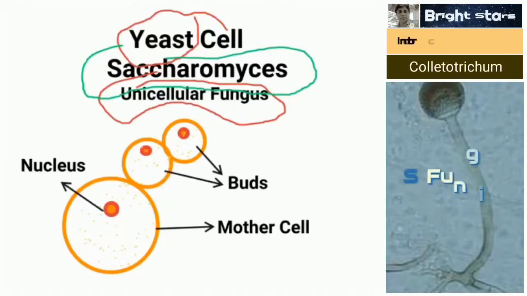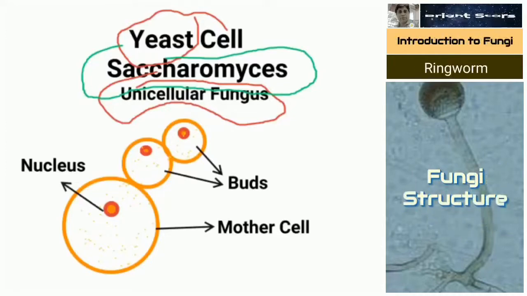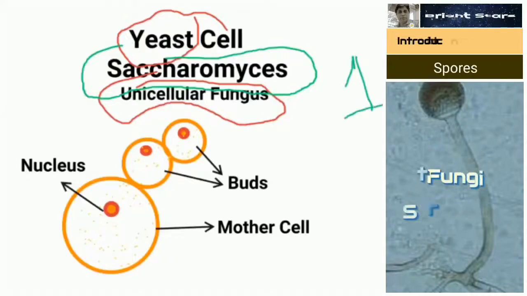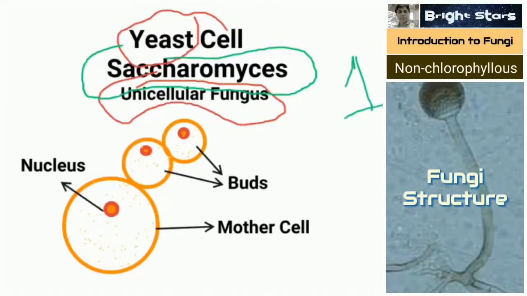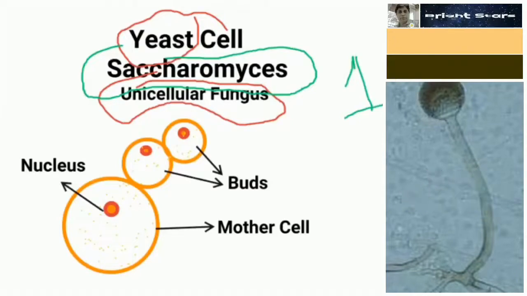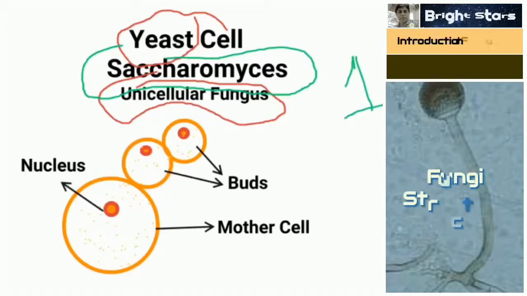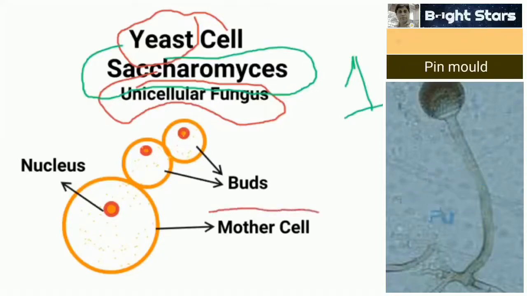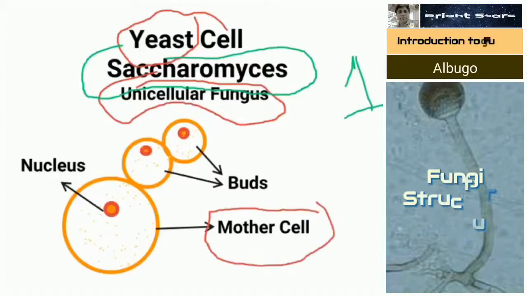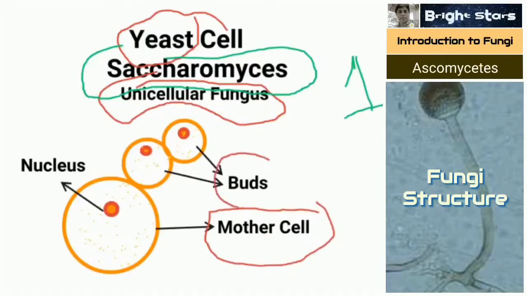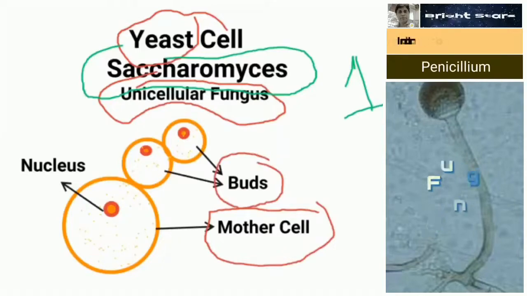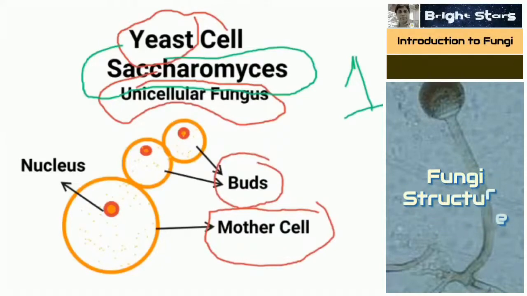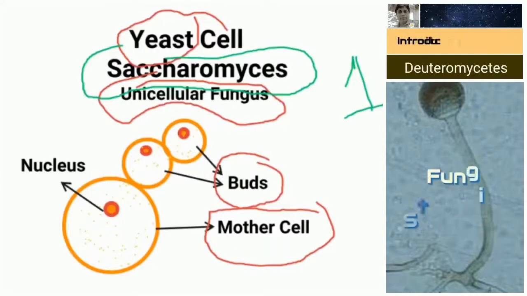It is unicellular. Why do we call it unicellular? It consists of only one cell. If any organism has only one cell, we call it unicellular. Here you can find a mother cell. From this mother cell, a number of buds are formed. Though it looks like a filament, it is not a filament. It is a pseudo-filament, a pseudo-hyphal fungus.